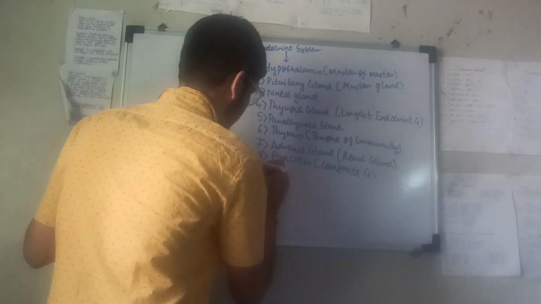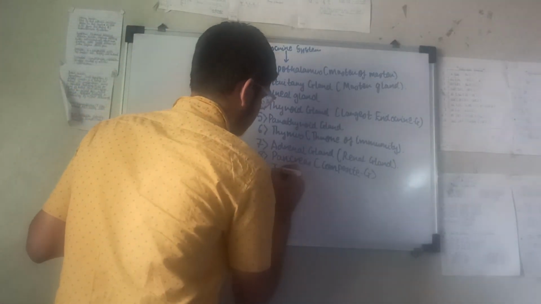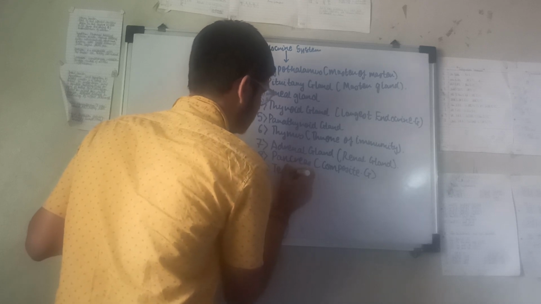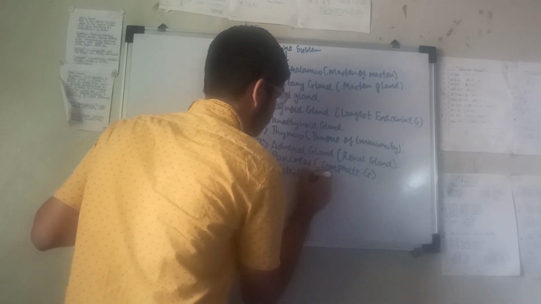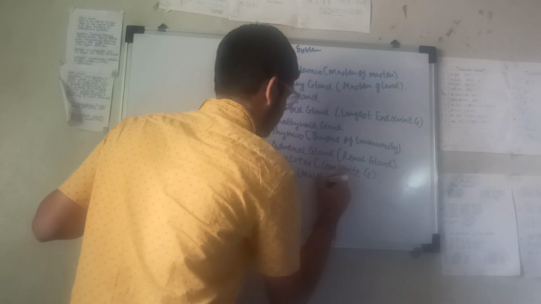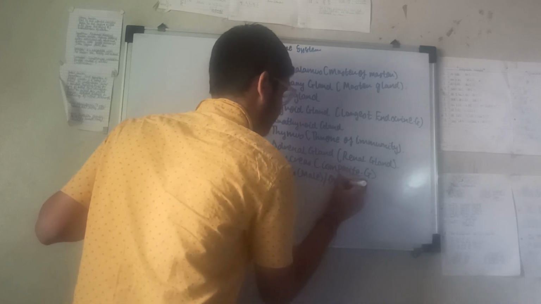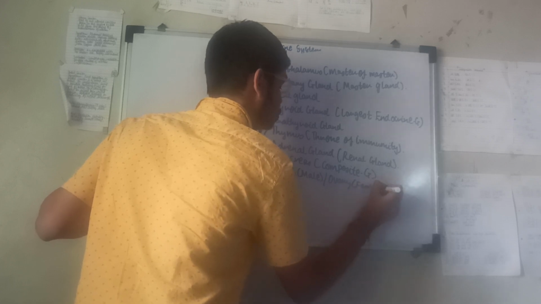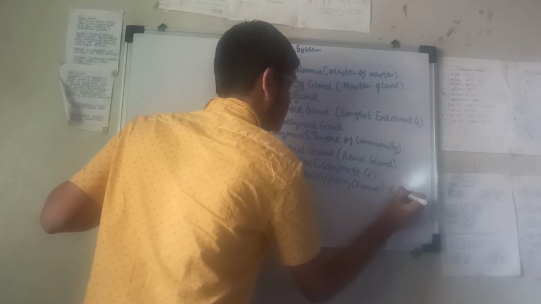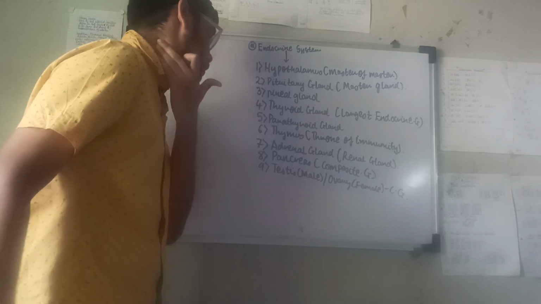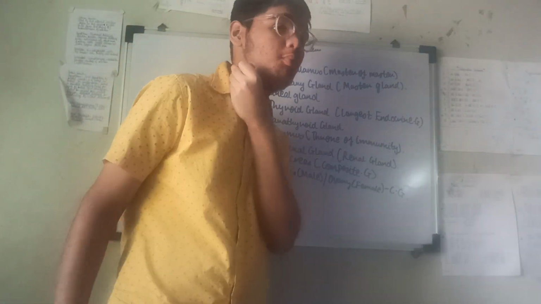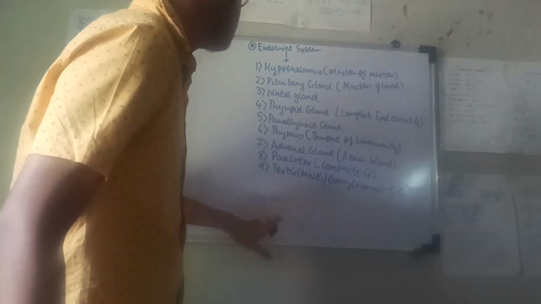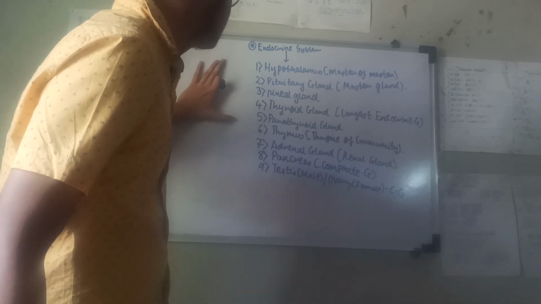Ninth, testes in male and ovary in female. So these are also composite glands. CG, I am writing composite glands. Means they function as primary sex organs as well as endocrine glands.